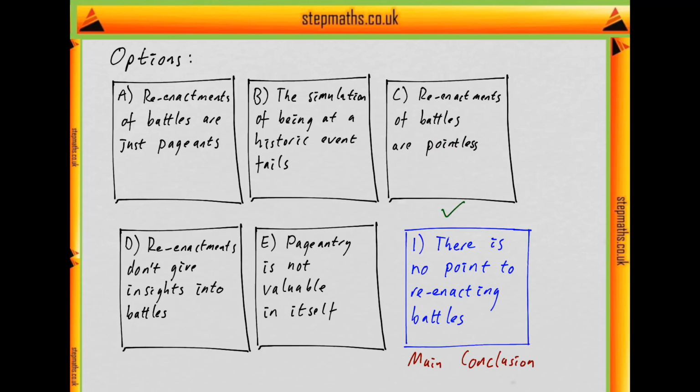Let's just rule out the others. A says that reenactments are just pageants, and B says the simulation fails. Well, those are both expressions of sentences in the argument, but they aren't expressions of the conclusion, so we can rule those both out. And then D says reenactments don't give insight into battles. E says the pageantry isn't valuable in itself. Well, neither of those is a thing the writer actually says, so it can't be the main conclusion either. And that means here our answer is definitely C.